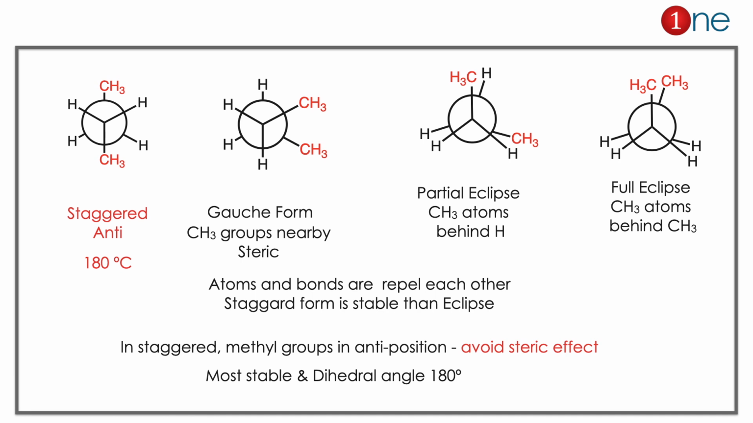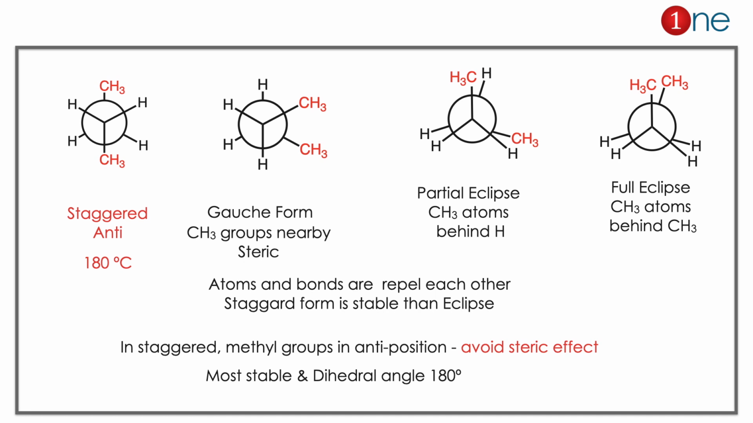Then you have to look at the staggered form, the gauche form. In gauche form 2 methyl groups are nearby, steric effect is high, so it won't be stable there. So the only stable form is anti. So if you look at the anti position, what is the dihedral angle? Both methyl groups are at 180 degree. So the dihedral angle is 180 there.